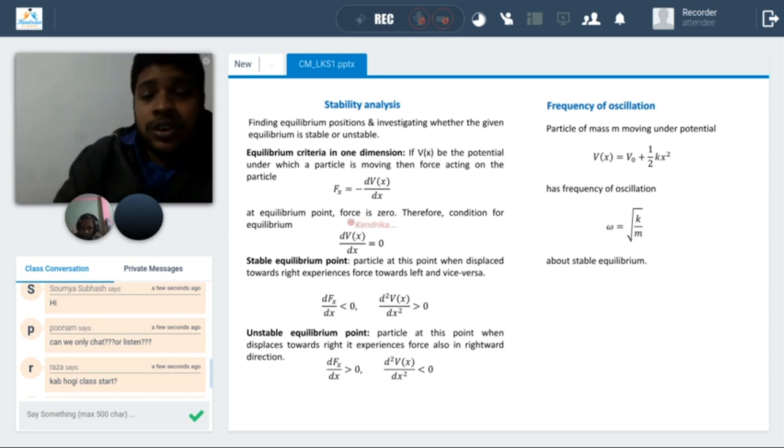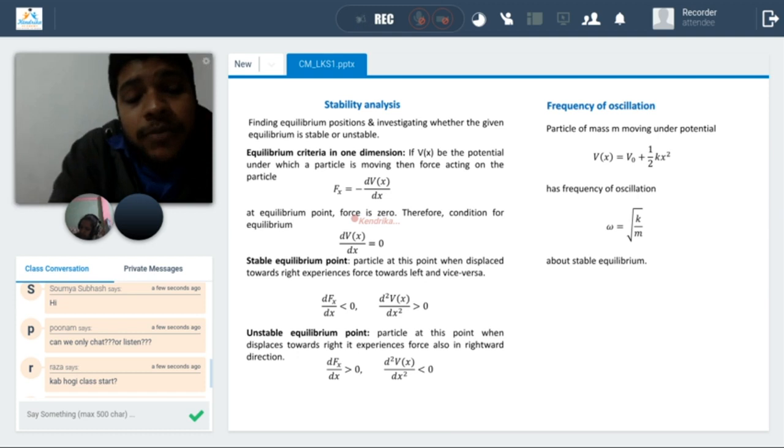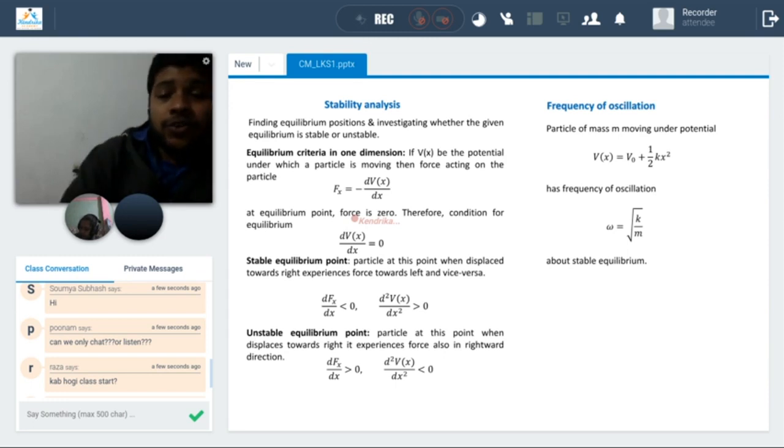Then how do we find out which one is stable equilibrium and which is unstable? We take the second-order derivative, d2V by dx2.